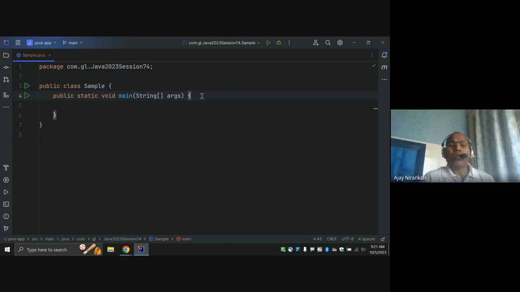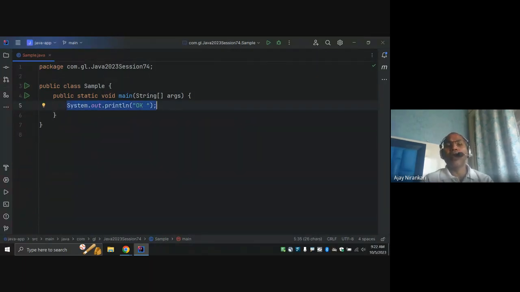Till now, whenever you write any program, by default it is executed by the Java thread, and that is the main thread. So how do we know which thread is running this code?